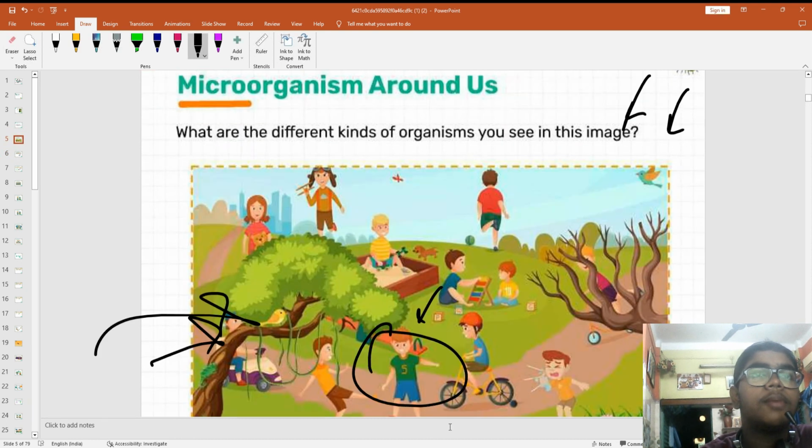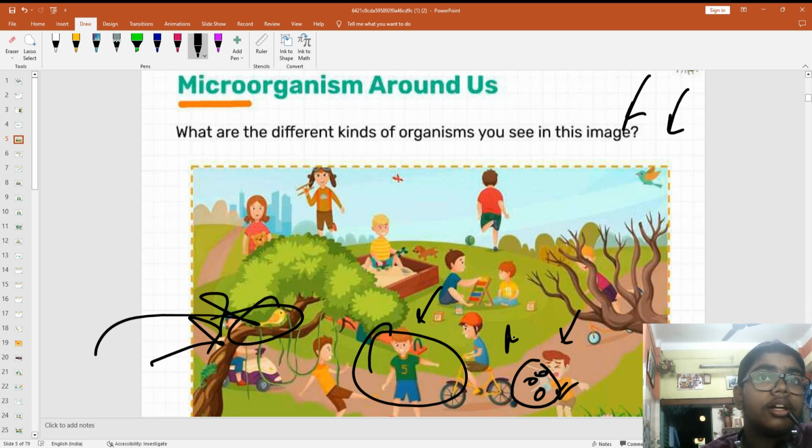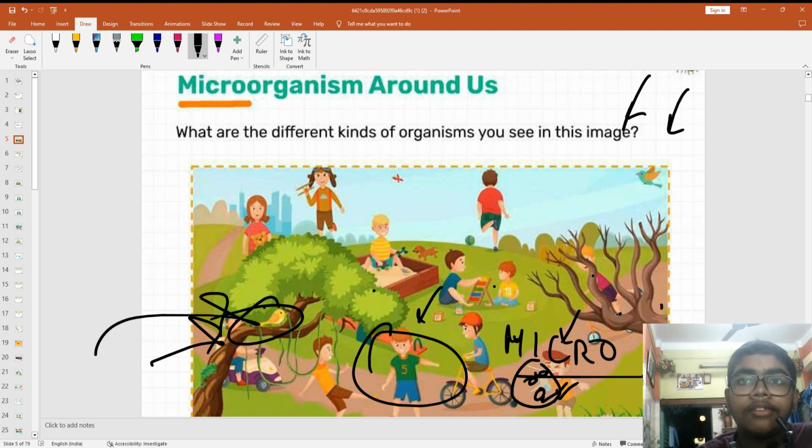There are people, they are living organisms, humans. There is this bird. Something is happening to this boy, something is coming out. This is also an organism, and this we are going to study about. This is the microorganism. So this you can see, but actually it is present everywhere. If you see in the trunk, it is present. If you see in this boy's shirt, it is present. If you see in this boy's hand, it is present. So microorganisms are present on my face also, in my hands also, in the computer also, everywhere.